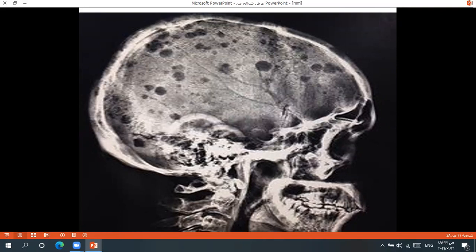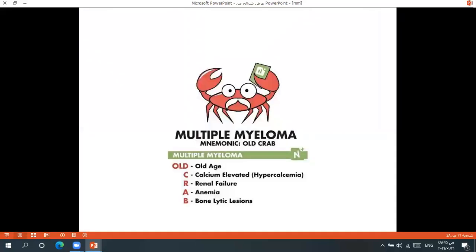We have an elderly patient with backache, complaining of pallor, renal impairment, hypercalcemia, and the skull X-ray shows multiple lytic lesions, as if the bone is eaten. The diagnosis will be multiple myeloma.